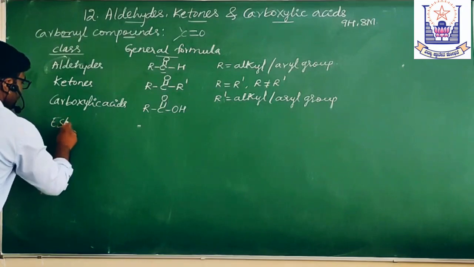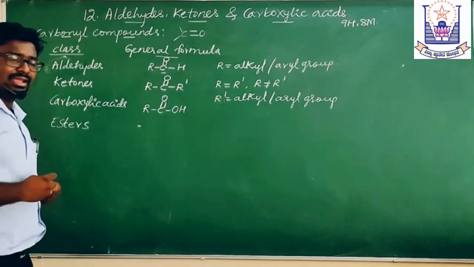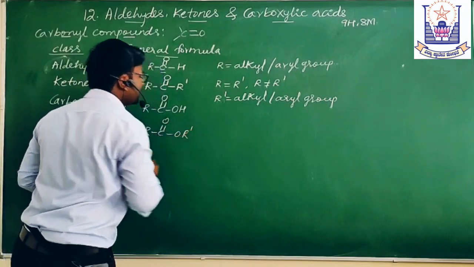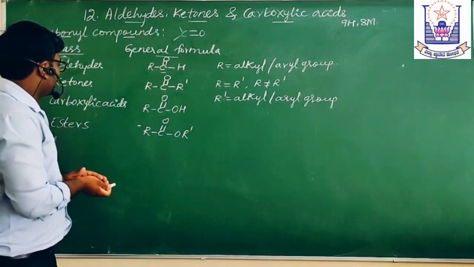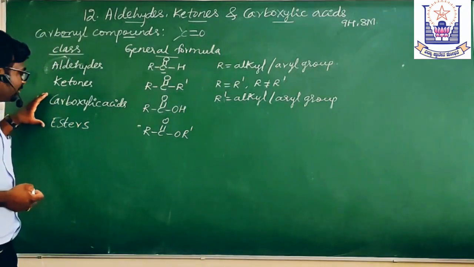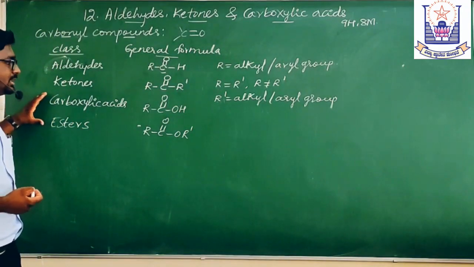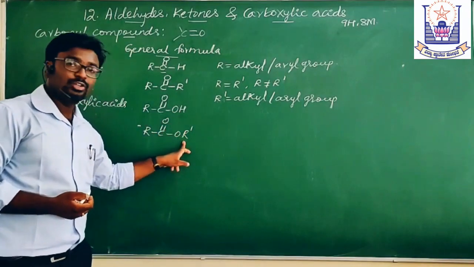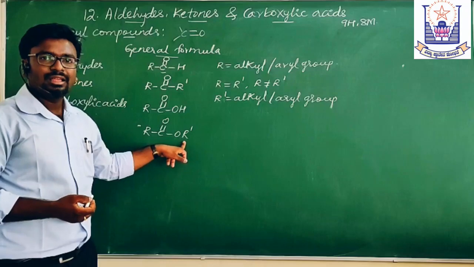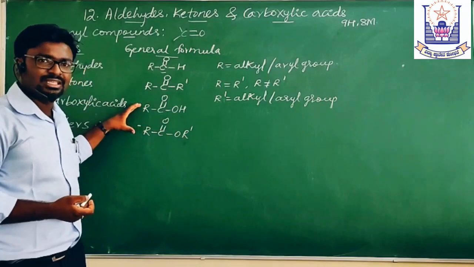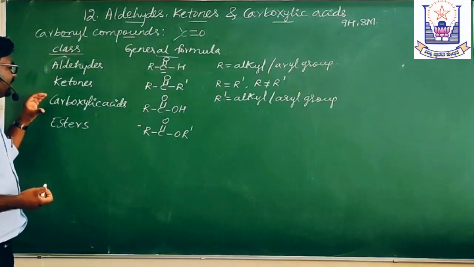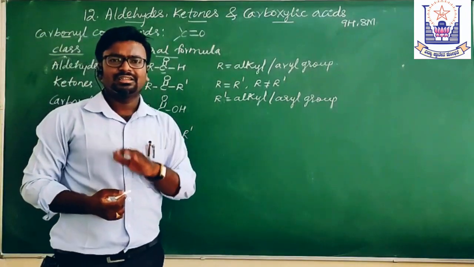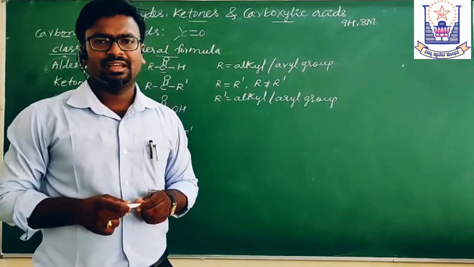Go for the next one, esters. Esters have the general formula RCOOR dash. Now, what is the difference between carboxylic acids and esters? Here you have hydrogen and here you have another group like an alkyl or aryl group. This is the simple difference. That is why we say the properties of carboxylic acids and esters are similar to some extent.